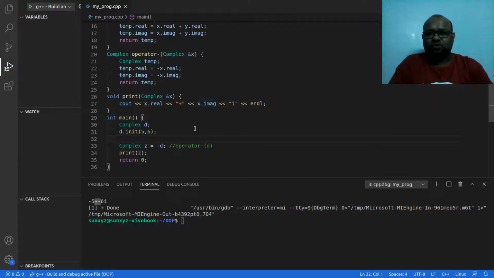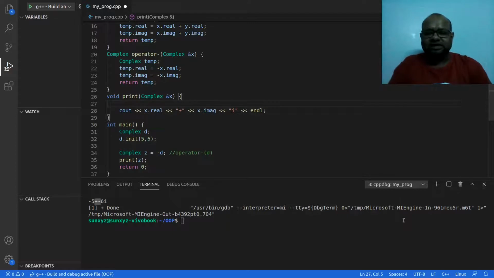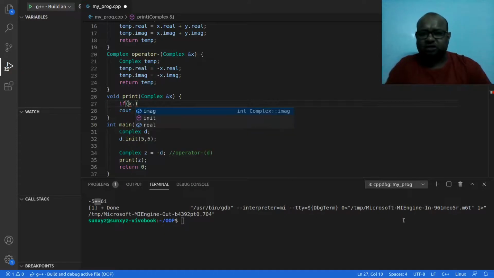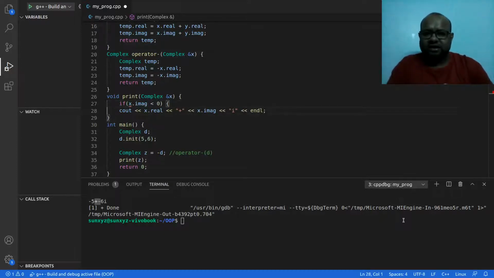So I am going to do a little bit of condition checking over here. If x dot imaginary is less than 0, then there is no need to print this plus.